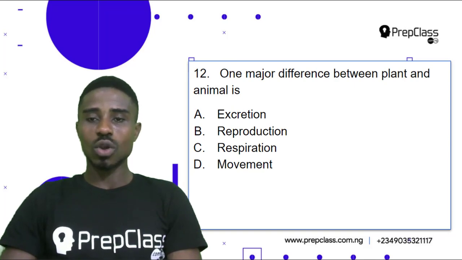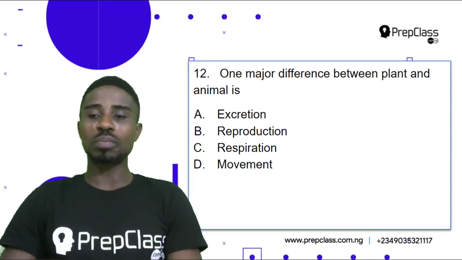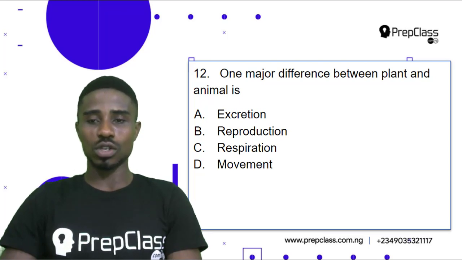Question 12. What major difference between plant and animal is A. Excretion, B. Reproduction, C. Respiration, D. Movement? For us to carefully select the correct answer, we need to analyze all of the options and see which one best answers our question.